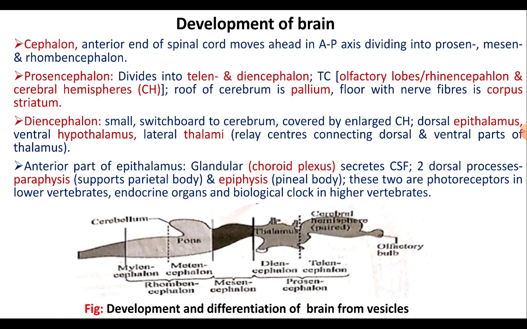Prosencephalon forms the forebrain and it is divided into the two secondary vesicles called telencephalon and diencephalon.